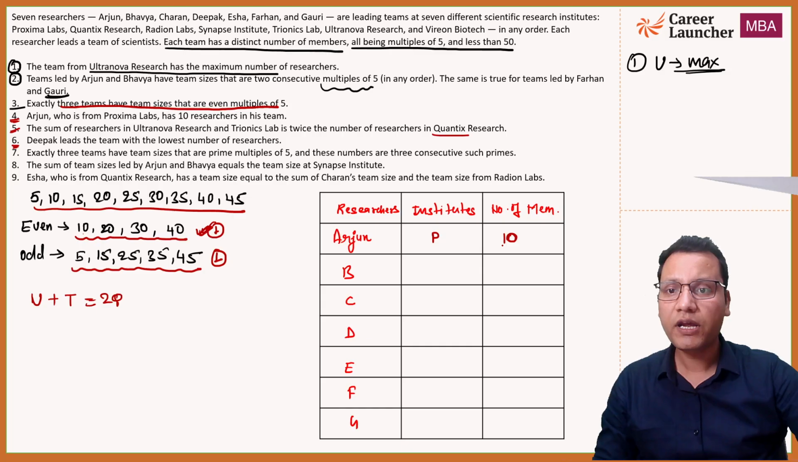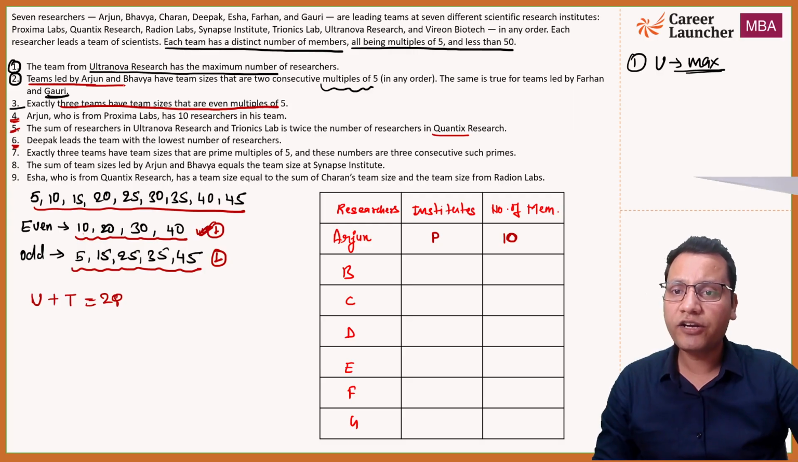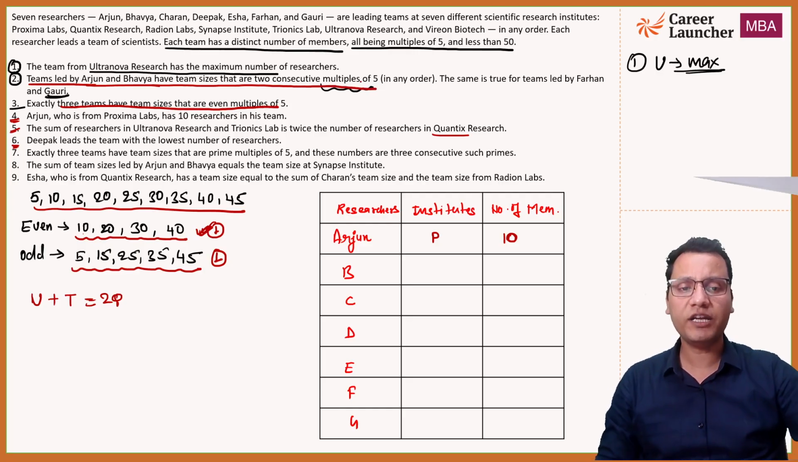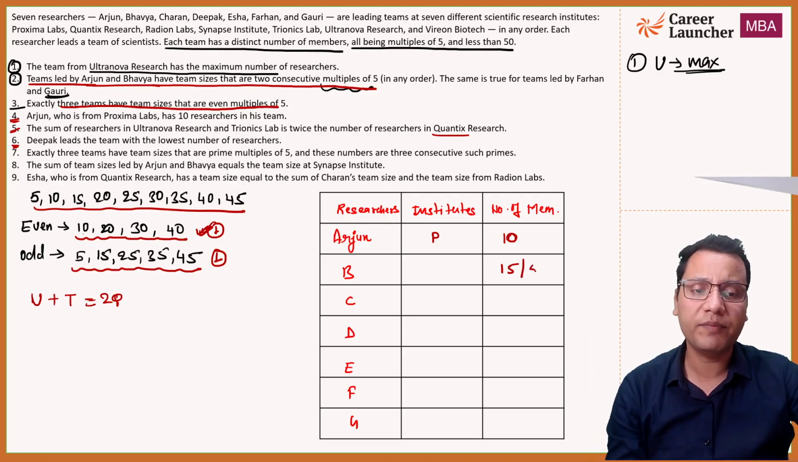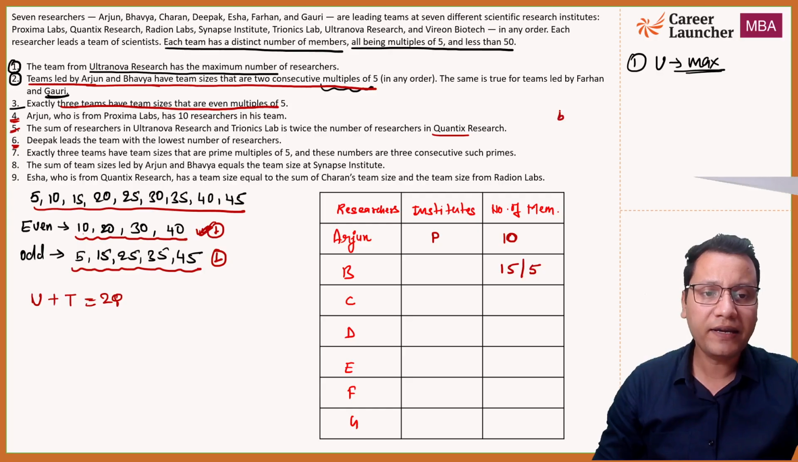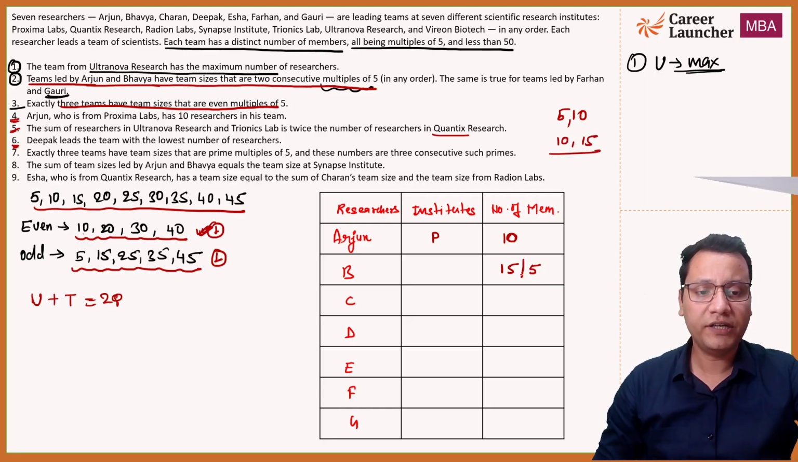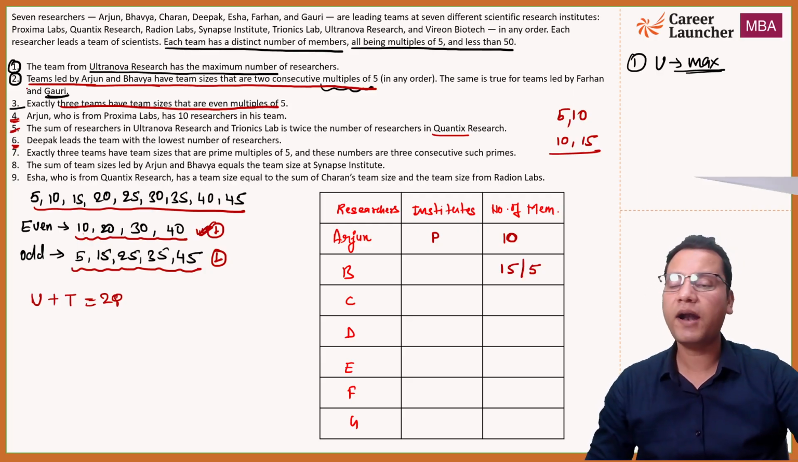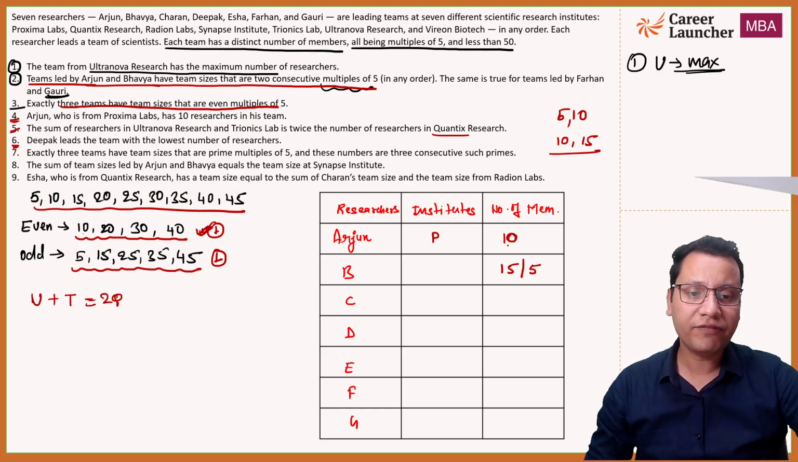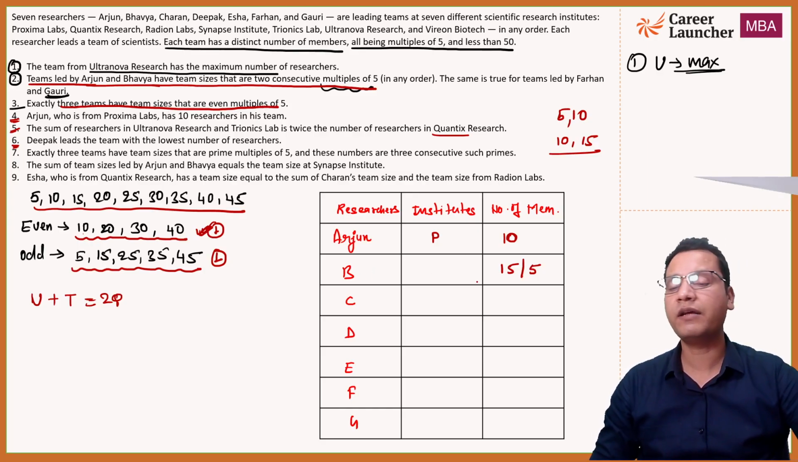Now if you quickly go to statement number 2, it says the teams led by Arjun and Bhavya have team sizes which are 2 consecutive multiples of 5. I explained 2 consecutive multiples of 5 just now. So in that case Bhavya will have either 5 or 15: 10 and 15 are consecutive multiples, and 5 and 10 are also consecutive multiples. So 5 and 10 is one possibility and 10 and 15 can be the other. So from merging statement number 4 and half of statement 2, we can conclude Arjun will have 10 members in his team and Bhavya will have either 5 or 15.